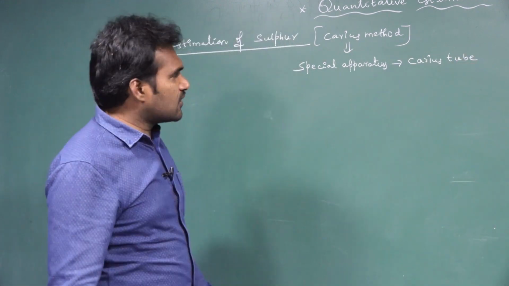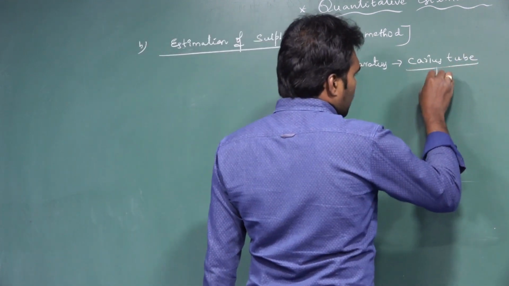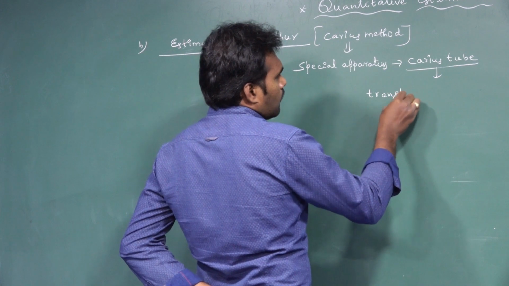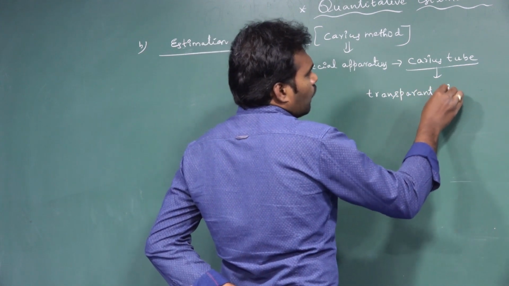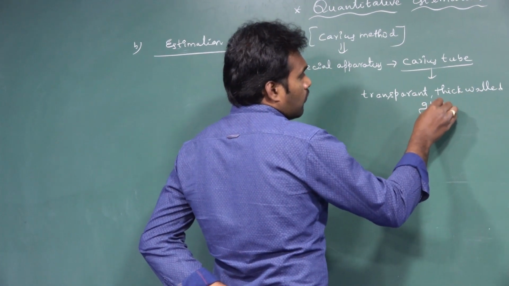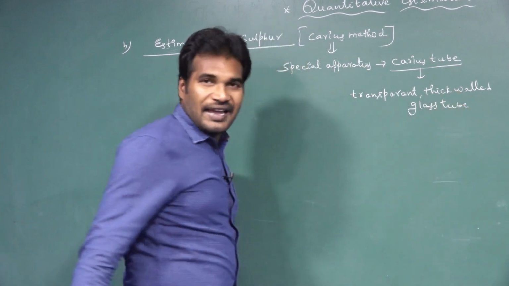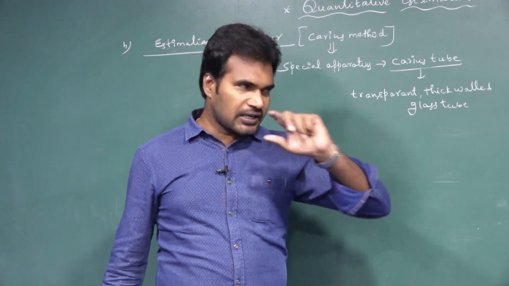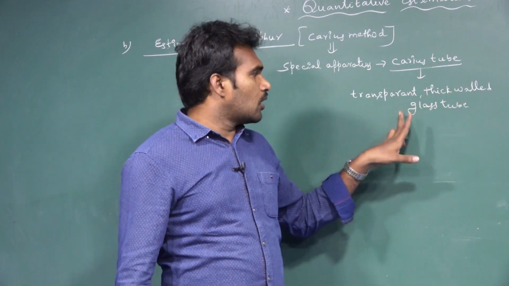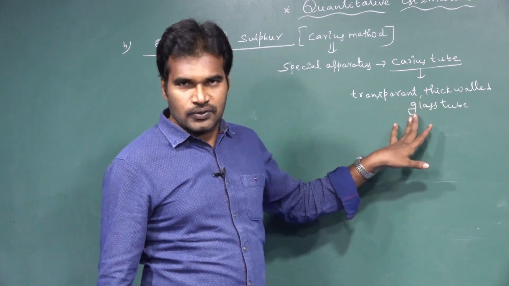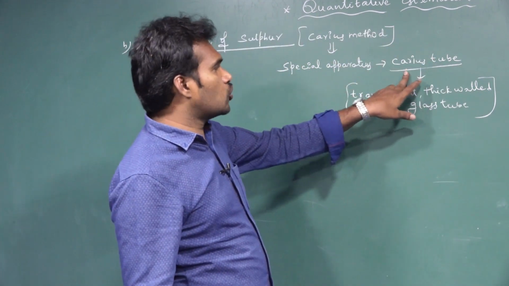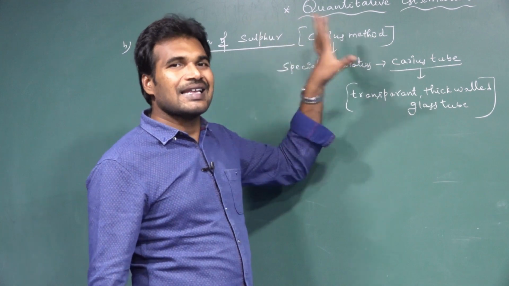Carius tube. What is this Carius tube? Carius tube is nothing but a transparent, thick-walled glass tube. It's completely transparent, it has thick walls, it has high resistance towards heat, and it's a glass tube. This special tube we call a Carius tube. Because we use this Carius tube in this method, we call it the Carius method.